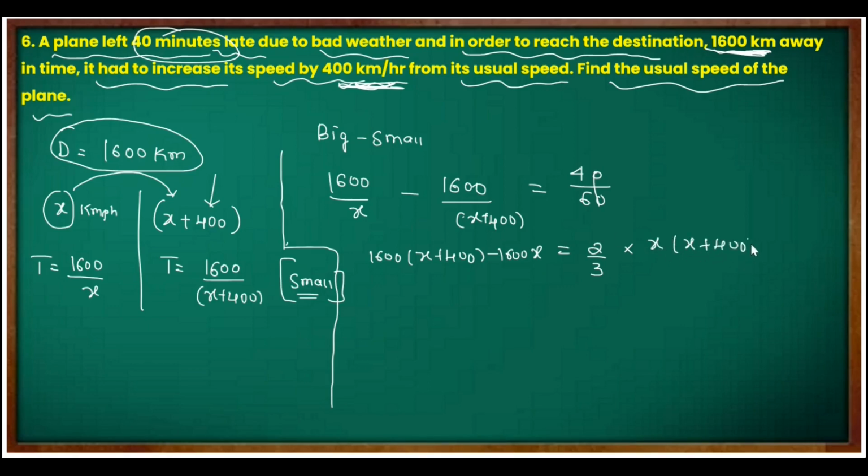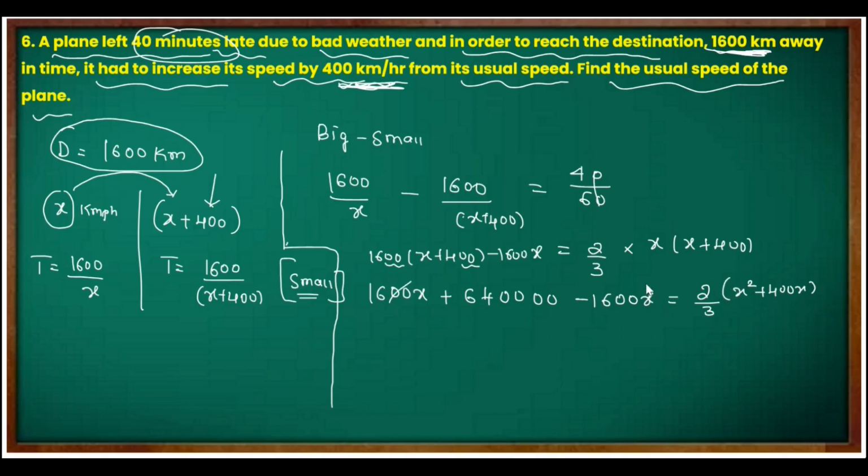Okay, can save the time by doing like this, but it has to become a practice, so keep practicing more and more questions. Let's multiply here. 1600x plus 1600 into 400. 16 4s are 64. Here there are two zeros, write them, and here there are two zeros, write them also, correct? Minus 1600x equal to, what will happen here? 2 by 3 x square plus 400x.